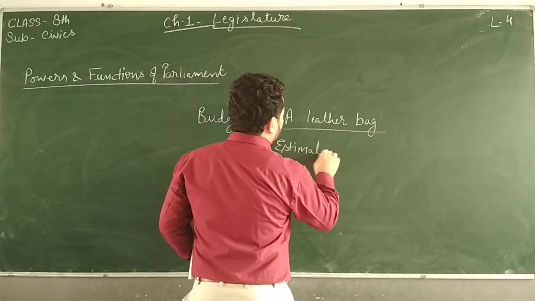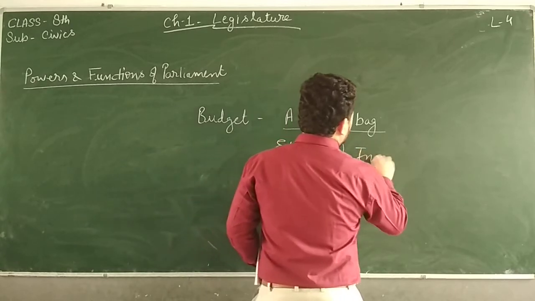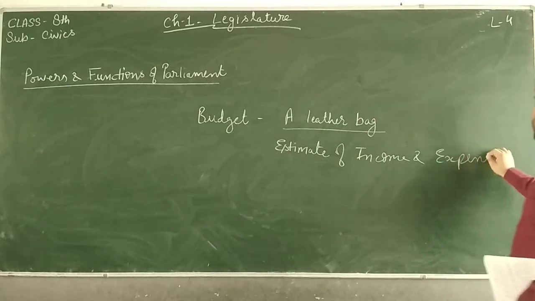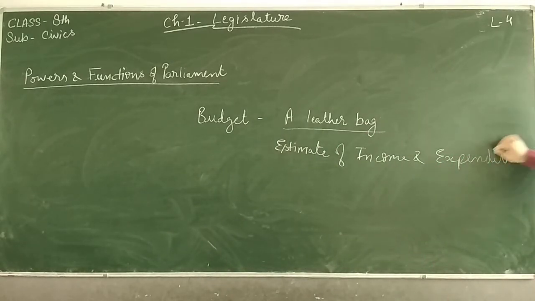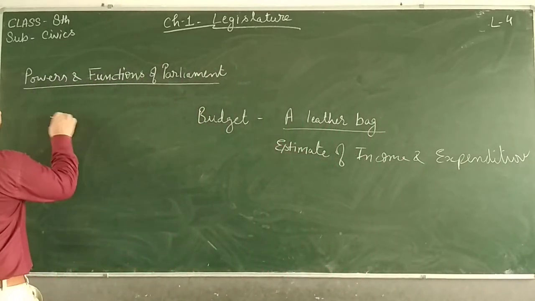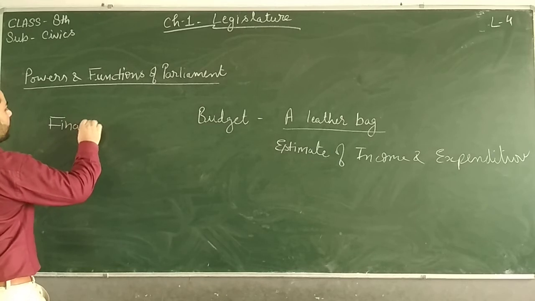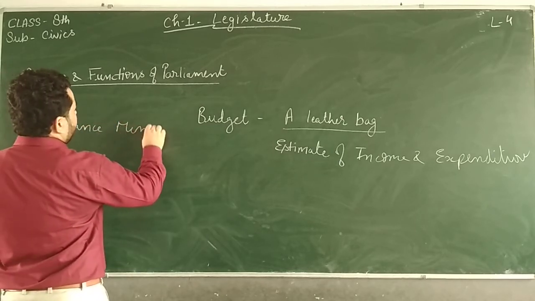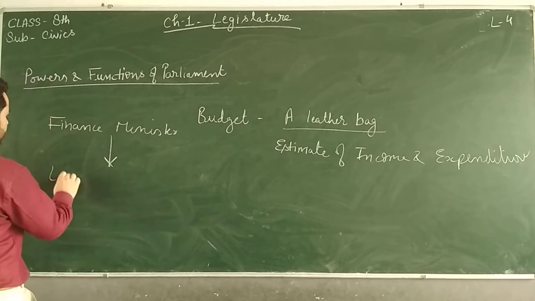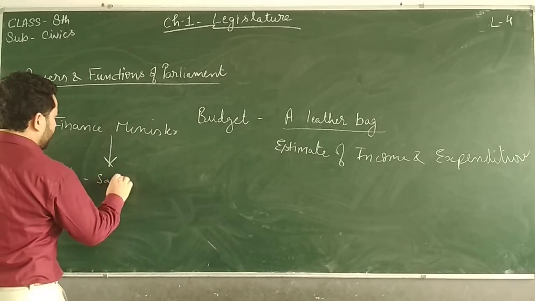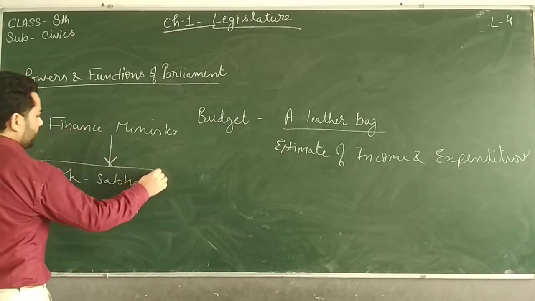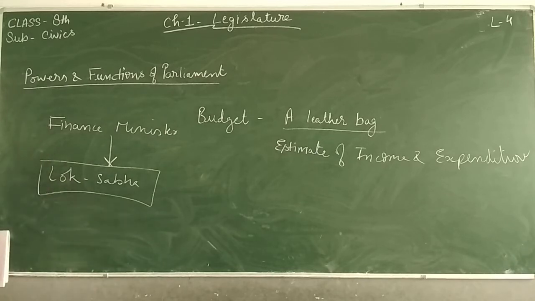Estimate of income and expenditure. Clear? That is budget. Now how is budget passed? It is prepared by the finance minister. Who prepares it? Finance minister. And it is passed by Lok Sabha. Now it is getting passed only by Lok Sabha, not by Rajya Sabha, right?